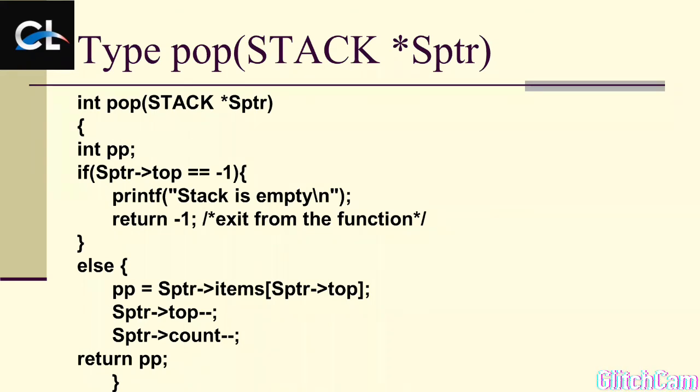I want to delete an element. This element belongs to a particular index, and this index is identified by top. So if I write sptr.item[sptr.top], this element is assigned to pp. After that, we need to decrease the value of top, sptr.top minus minus. Like if we have 5 elements, top is at index 4. If I delete one element, top moves to index 3 and the count also decreases.